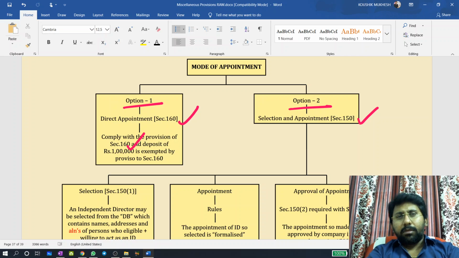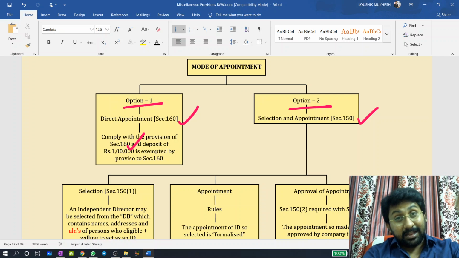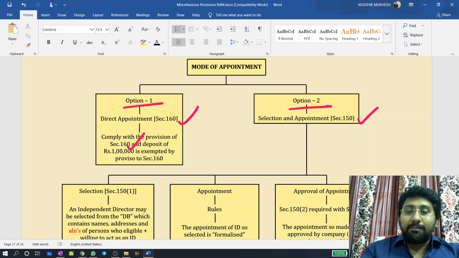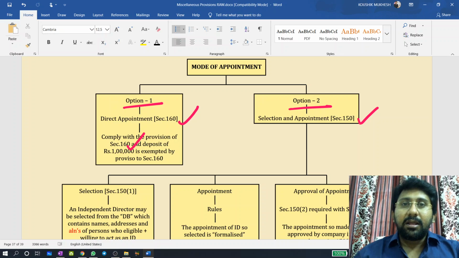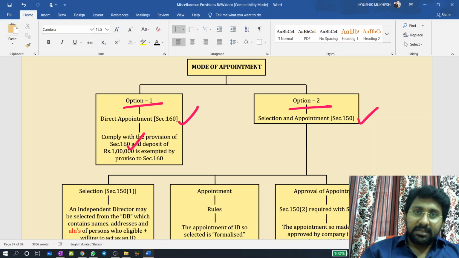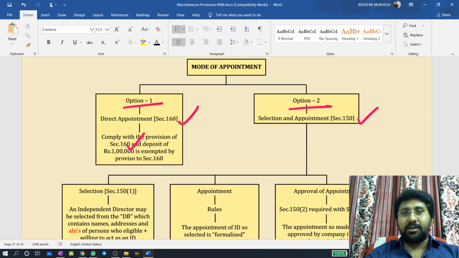Now tell me, is the obligation to appoint a woman director there for the company, or for the woman? That means if the company is not approaching her, her life is gone? No, if the company does not have her, the life of the company will be gone, because there will be no woman director and the sections will be contravened.